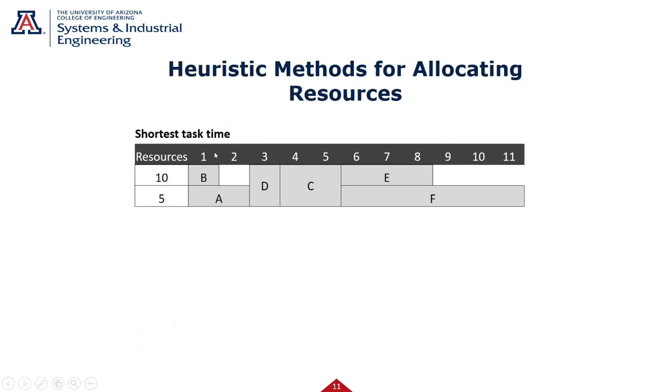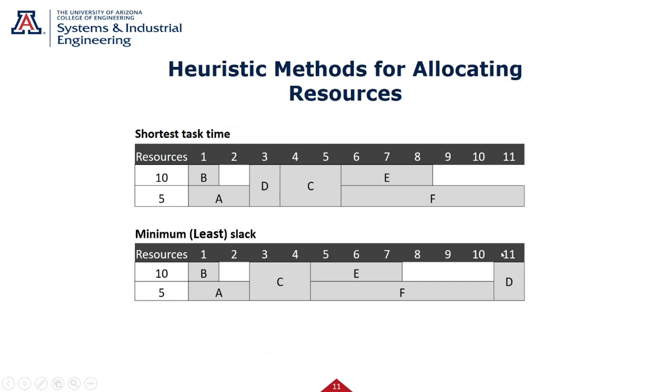I could do the shortest task times first, do all the shortest ones first. B, A, those are the shortest. B was, so I did that. Then I switched C and D. I did D first. E and F, still 11 days. Or minimum least slack. So which things had the least slack? I'll do those first.